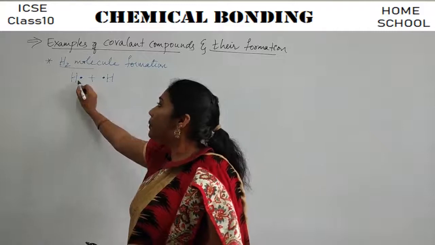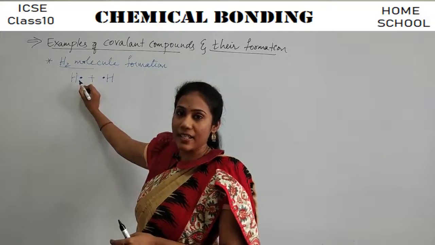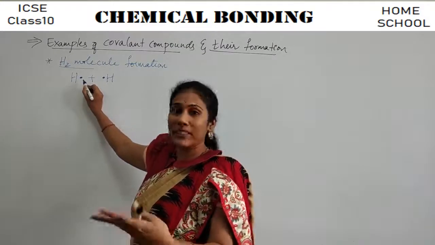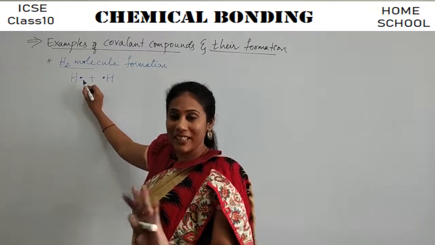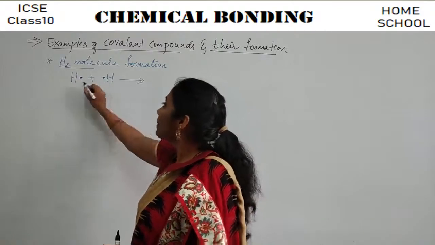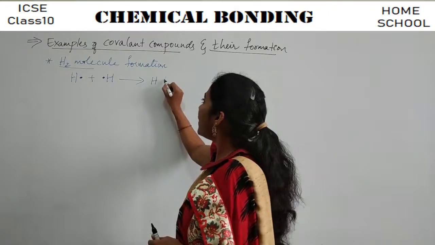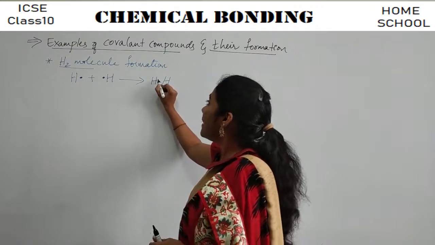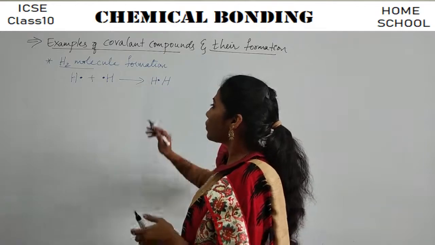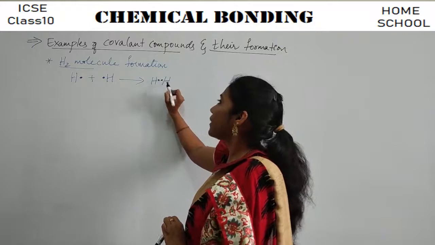See here, both are unstable because they have only 1 electron in the last shell. So they can't lose an electron, they can't gain an electron. That ability they do not have. So what they do is both of them will come near, right? When they come near, their electrons also will come near. This is the electron of this hydrogen and this is the electron of this hydrogen.